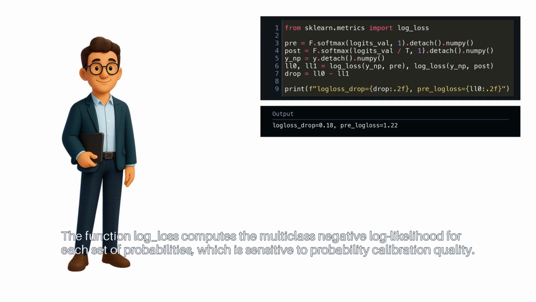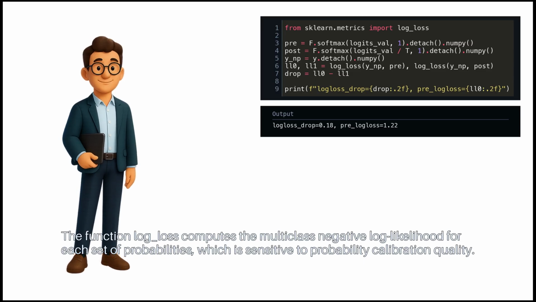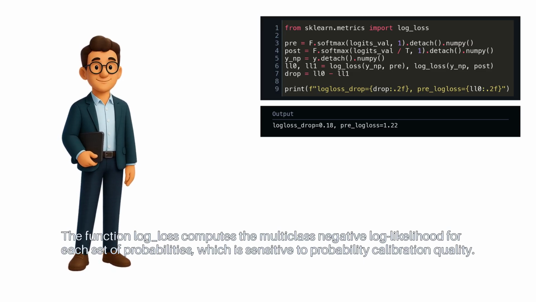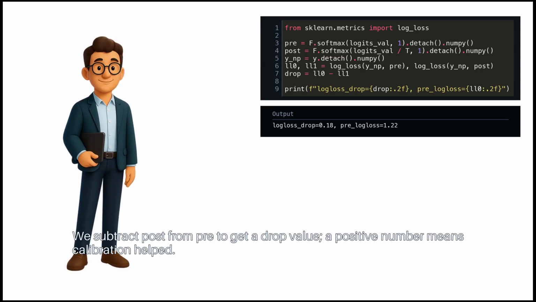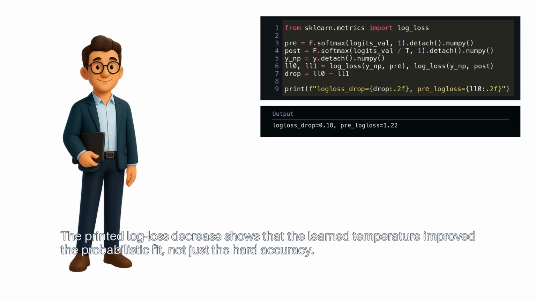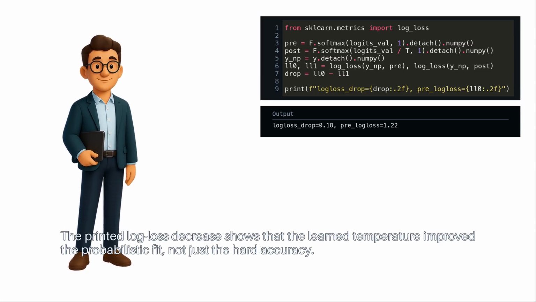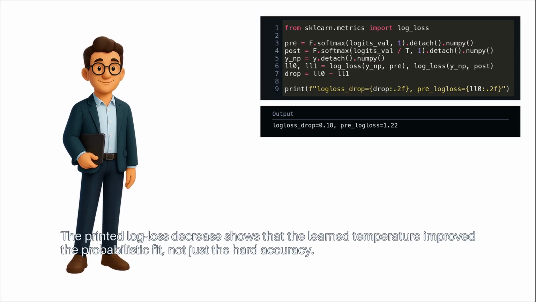The function log_loss computes the multi-class negative log likelihood for each set of probabilities, which is sensitive to probability calibration quality. We subtract post from pre to get a drop value. A positive number means calibration helped. The printed log loss decrease shows that the learned temperature improved the probabilistic fit, not just the hard accuracy.